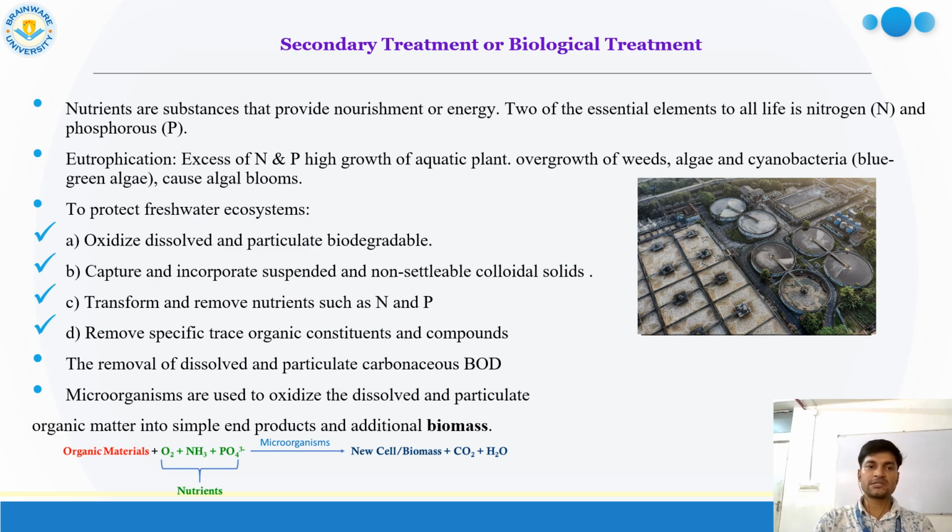The secondary treatment process contains mainly organic material, and nitrogen and phosphorus we have to separate out. Why? Because if the nitrogen and phosphorus are in much higher amounts within the water, then the growth of algae or cyanobacteria will be much higher, and that takes most of the dissolved oxygen within the water to grow.